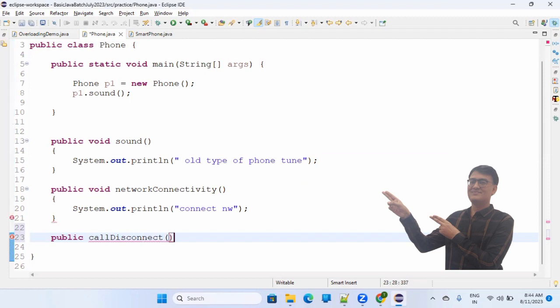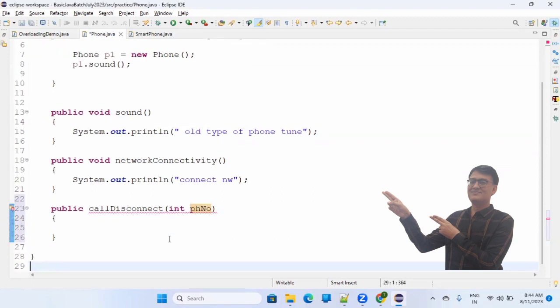And here we will pass int phone number. Which number do you want to disconnect? Something like this, PHNO, the number which you want to disconnect.